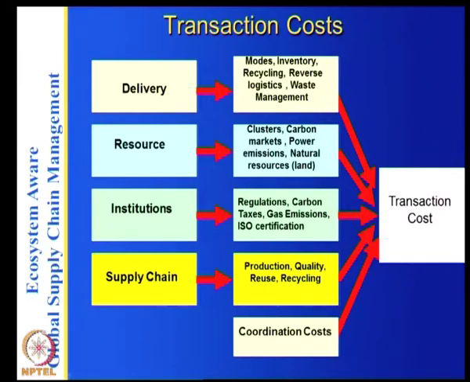When you are doing the green supply chain design, your transaction costs are given by this, and that is where, if you want to compare your green product cost with non-green product cost, you can eliminate your recycling and other reverse logistics. It may happen sometimes that it will be more expensive, or sometimes it may be less expensive because you are using less resources.